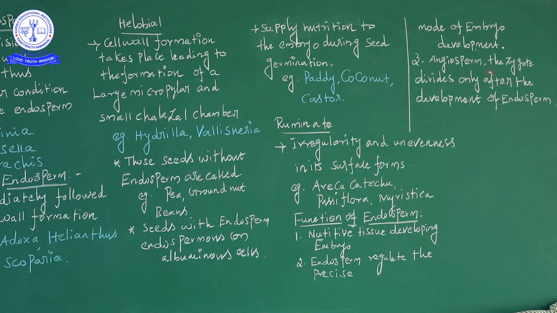In angiosperms, the zygote divides only after the development of the endosperm, but in gymnosperms the zygote divides before the development of the endosperm. This is very important for the endosperm character.